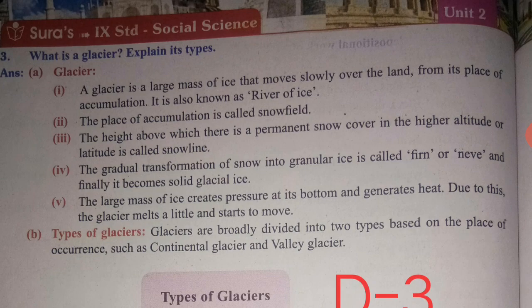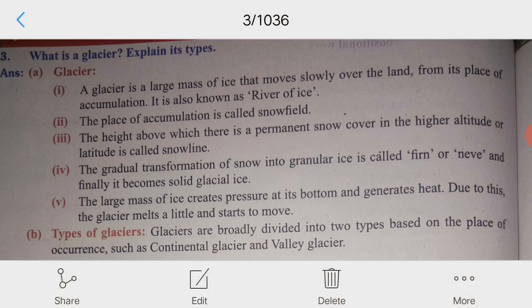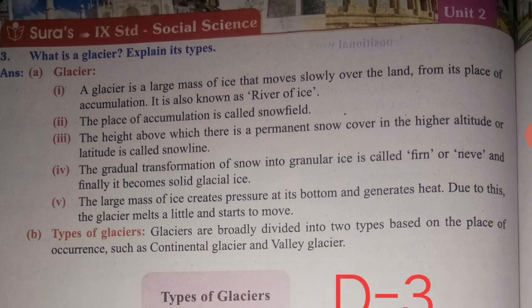The gradual transformation of snow into granular ice is called firn or névé, and finally it becomes solid glacial ice. The large mass of ice creates pressure at its bottom and generates heat. So, due to this, the glacier melts a little and starts to move.